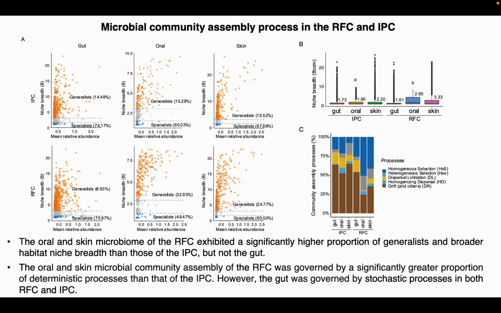The oral and skin microbial community assembling of the RFC was governed by a significantly greater proportion of deterministic process than that of IPC. However, the gut microbial community assembling was governed by stochastic processes in both RFC and IPC. It meant that microbial community assembling in different agricultural systems was tissue dependent.